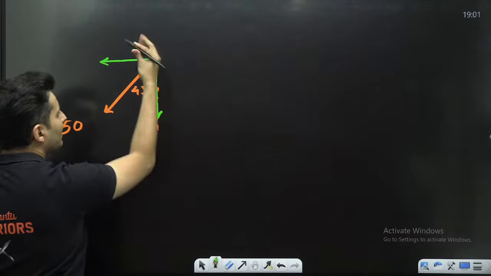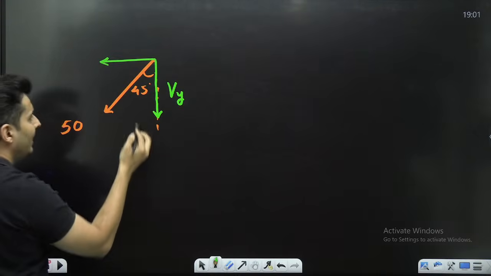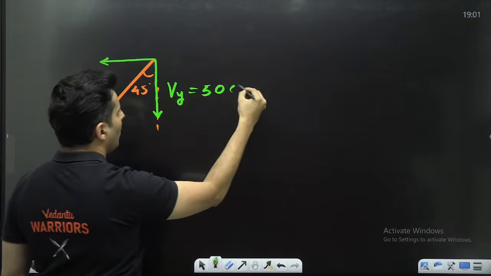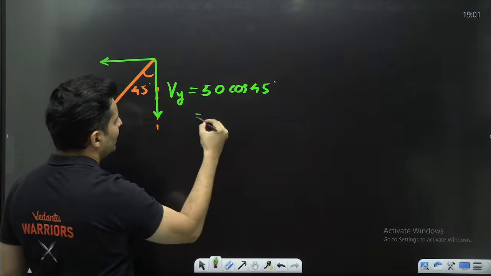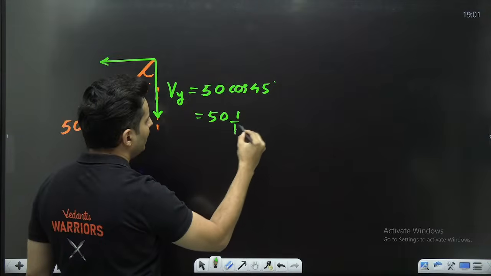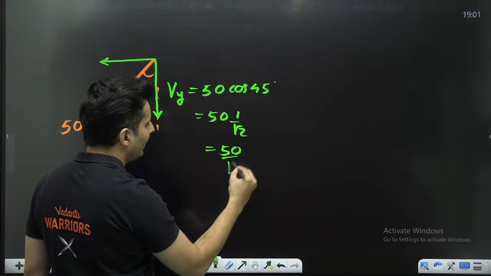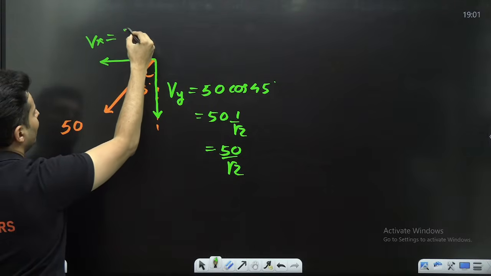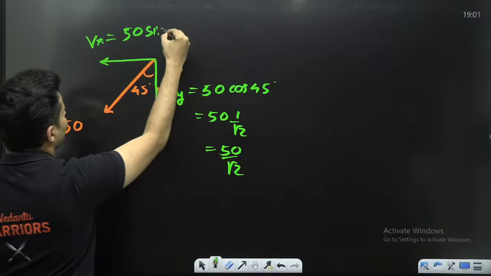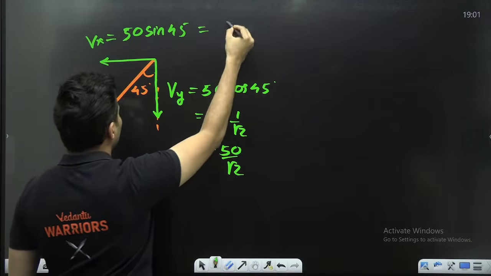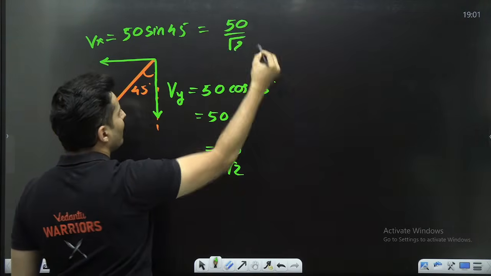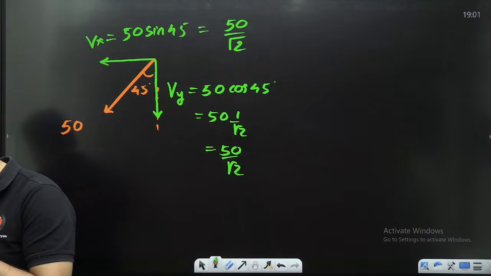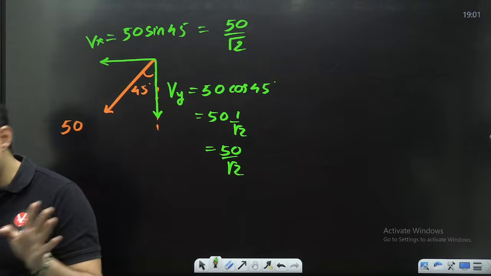This component is along the y-axis, so this is Vy, and it is closer to 45, so it will be 50 cos 45. What is cos 45? It is 1 by root 2. So it is basically 50 by root 2. This other one is far away, so it will be the sine component, so 50 sine 45. Sine 45 is also 1 by root 2, so it is also 50 by root 2. Is that okay, my dear warriors? Yep. Is it clear? Understood till this point?